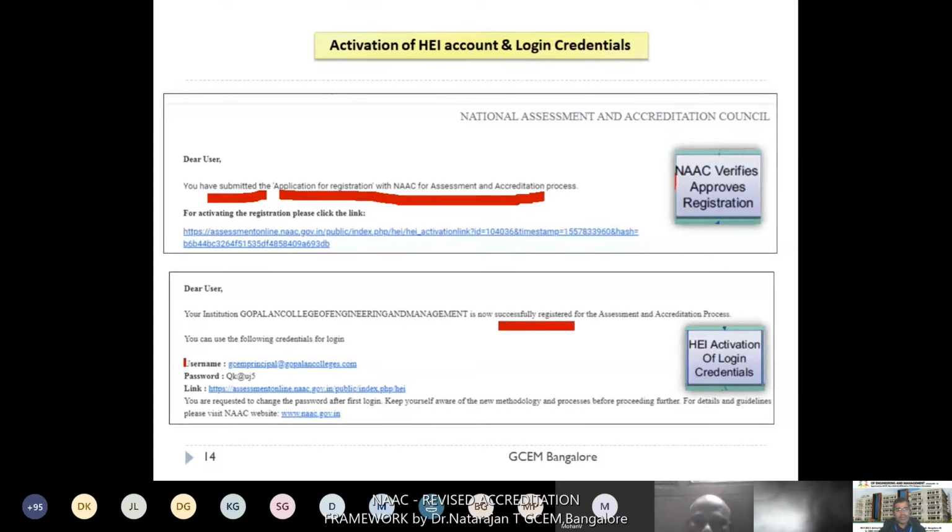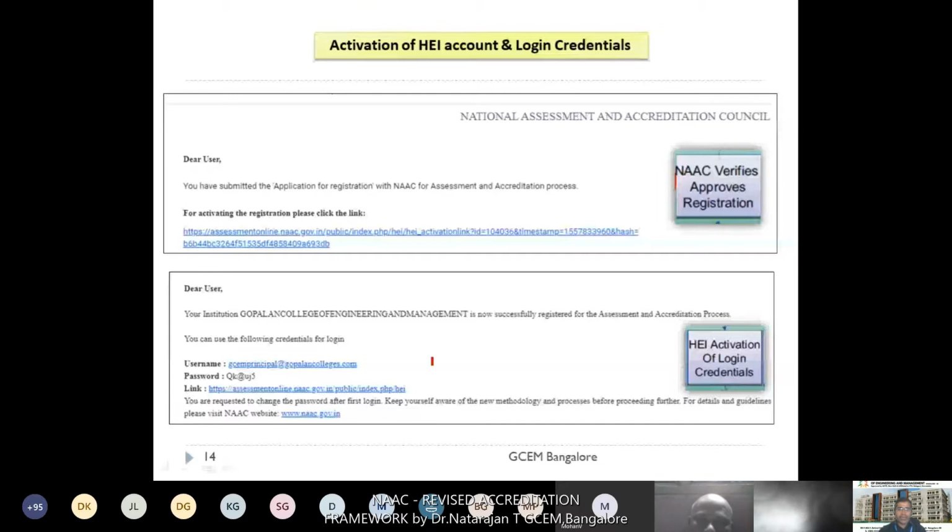Then finally, they will send the username and password. And one link is also provided by NAAC. You have to use that link to check whether your login credentials are okay or not. Then based on that, you can enter the portal. So once you have entered the very first time, after that you can change this password. This is the old password, we can change it after that. Go to the next one.